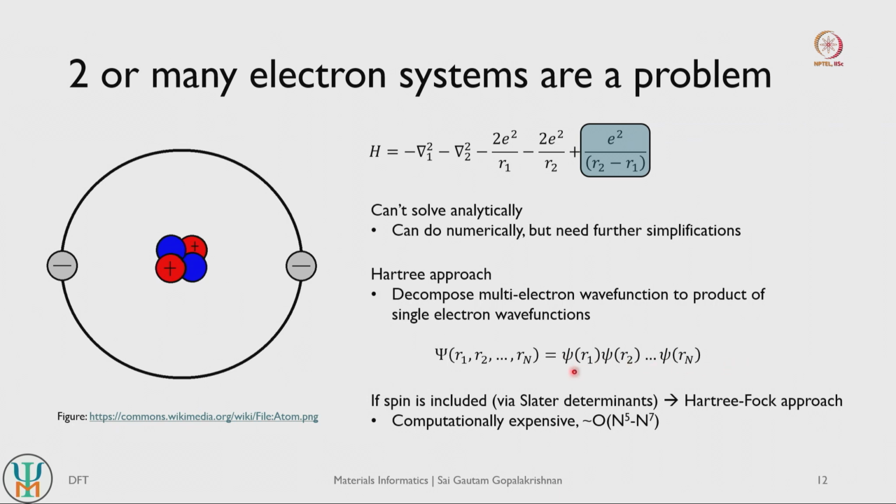These single-electron wave functions can, in very simple terms, just be orbitals. So this could be 1s, this could be 2s, this could be 2p and so on, right. So it just decomposes a single wave function into a product of multiple 1-electron wave functions.